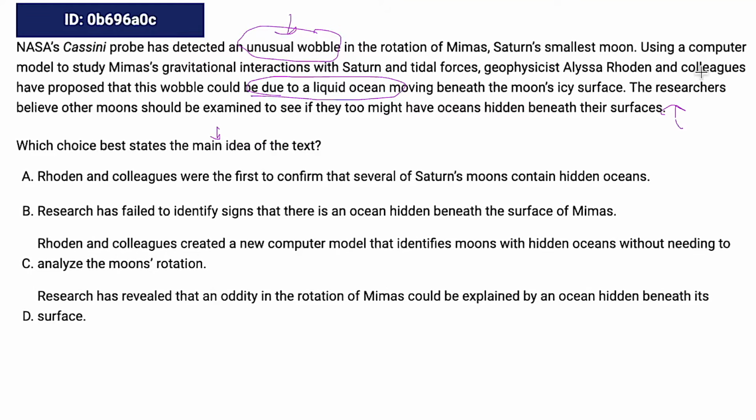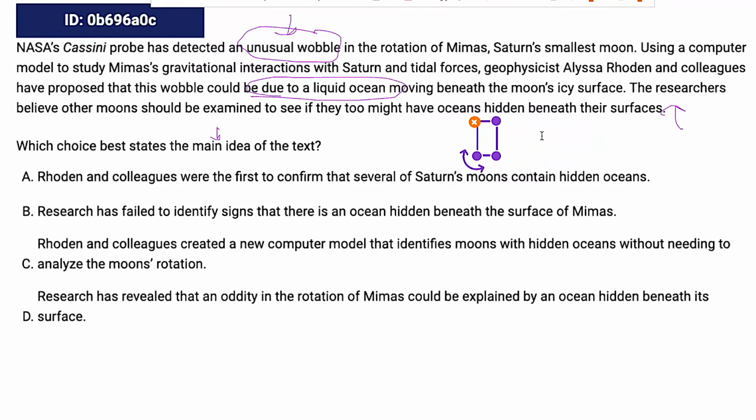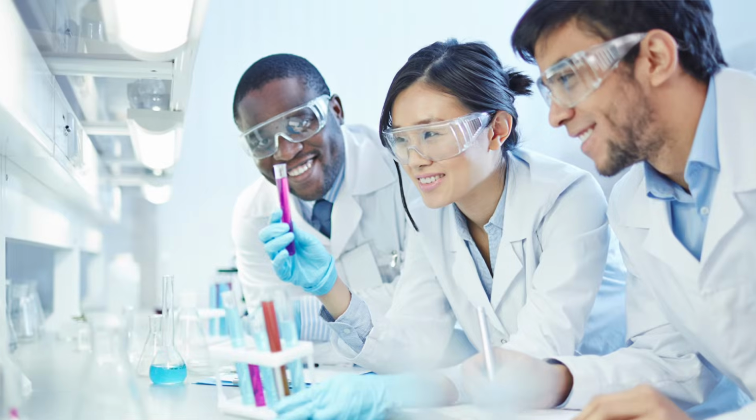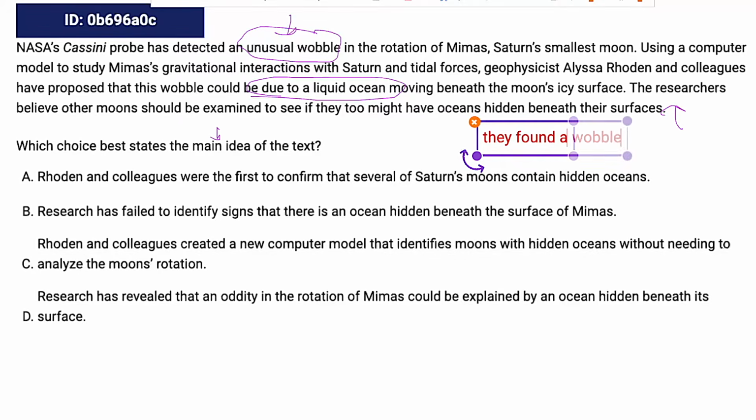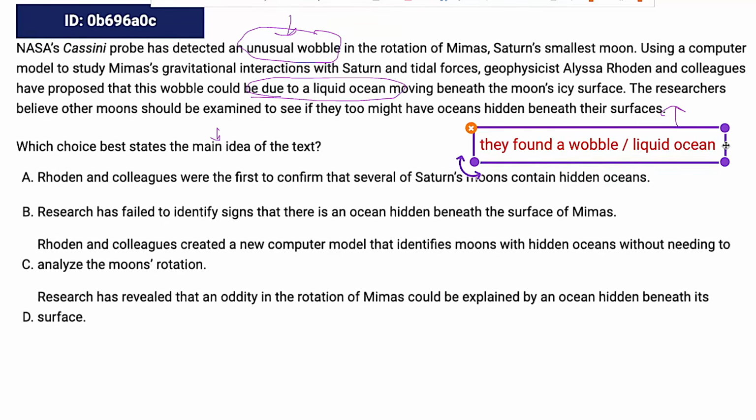So I've analyzed the passage. I've found my main idea. Now I'm going to predict the answer. And again, I'm going to kind of try to put it into my own words. I'm going to say they. I know who they are. It's like these science folks, right? They found a wobble, liquid. And that's just simplifying things for me.